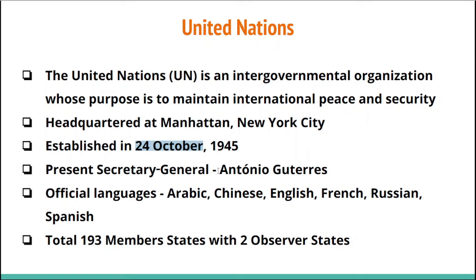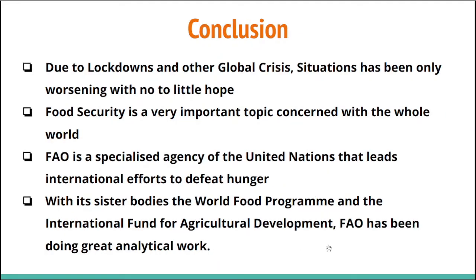The official languages accepted by the United Nations are Arabic, Chinese, English, French, Russian and Spanish. I would like to inform you that Hindi has not been included in the official languages of the United Nations, though a demand has been raised by India, but it has still not been accepted. The total number of member countries of the United Nations is 193 member states along with 2 observer states. Now let's move on to the conclusion of this video.